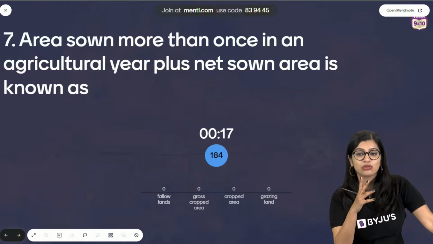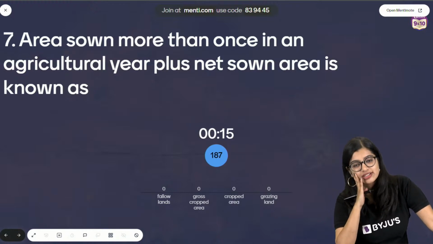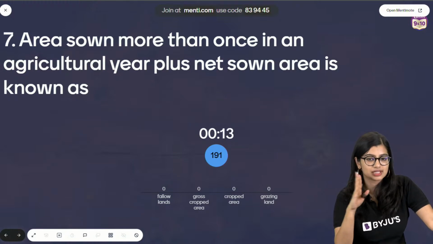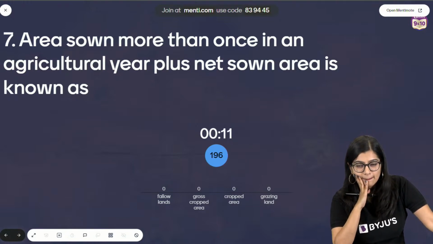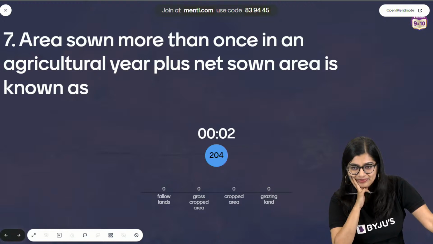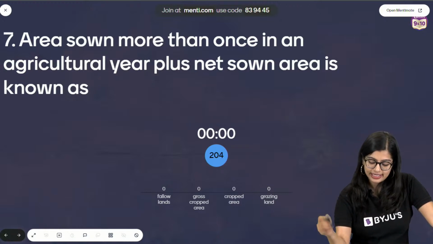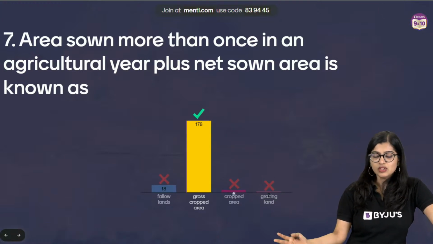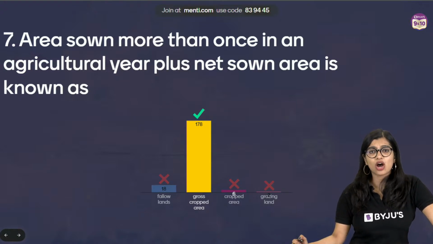What is it? Now you've got your answer. What is net sown area and what is this? Simple, you've got it. Easy peasy. It's gross cropped area.